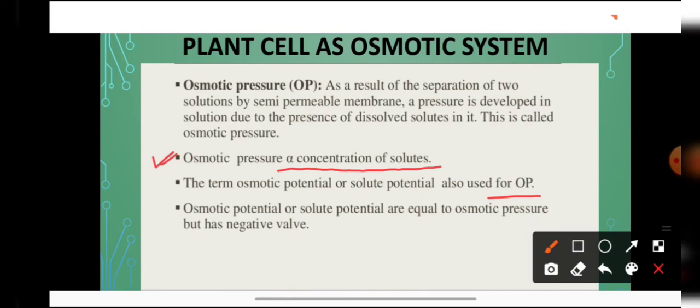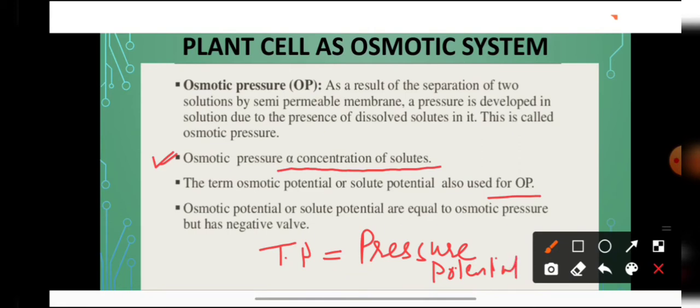Similarly, students, turgor pressure is also known by the name pressure potential. Like osmotic pressure is known by the name solute potential, turgor pressure is known by the name pressure potential. So students, these terms, they are clear to you. What is turgor pressure, what is wall pressure and what is osmotic pressure.